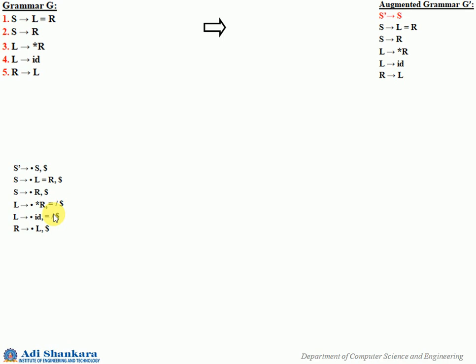So I have put it here. So those are added. Actually L gives dot star R comma equal to or dollar means you are representing two LR1 items. One is with equal to as look ahead and one is with dollar as look ahead. The LR0 part being the same for both those look aheads. So actually you have two LR1 items here.